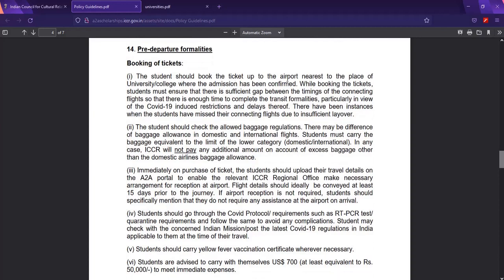Students will book the ticket up to the airport nearest to the place of the university. In this case, if you buy a ticket for yourself, they will refund it to you. In most cases, if you tell them your departure, they will book the ticket for you and send it to your email address. From there, you upload it to the portal.